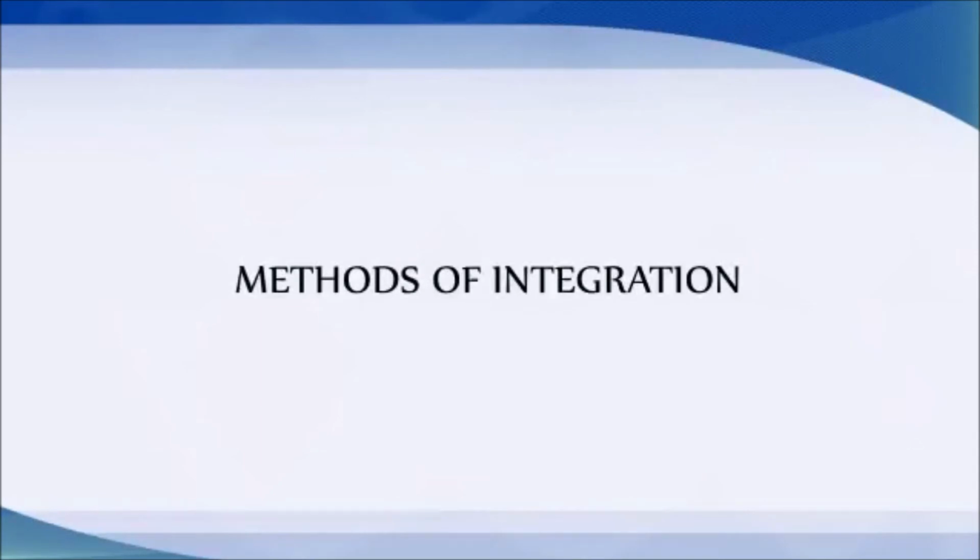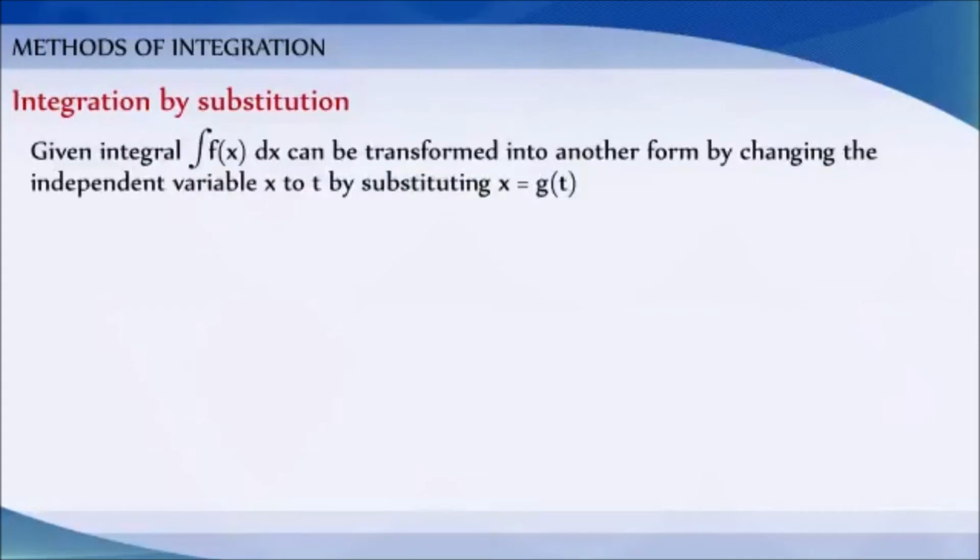Methods of integration. Integration by substitution. In this method, the given integral, integration of f of x dx, can be transformed into another form by changing the independent variable x to t by substituting x is equal to g of t.